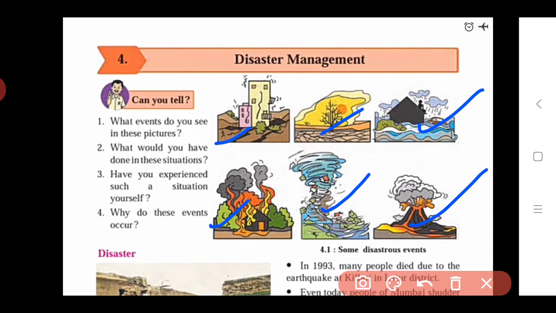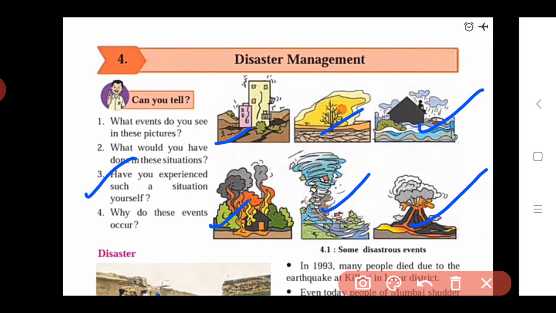Then the third question is, have you experienced such a situation yourself? Means if at any instant you felt such a situation, means you were caught in such a situation. If there is an earthquake, or a heavy rainfall and due to this heavy rainfall a flood occurred at those places. So if you were caught in such situations, the answer may be yes or no. Okay, some children will have faced such situations, some children haven't faced in their life any such situation or events.